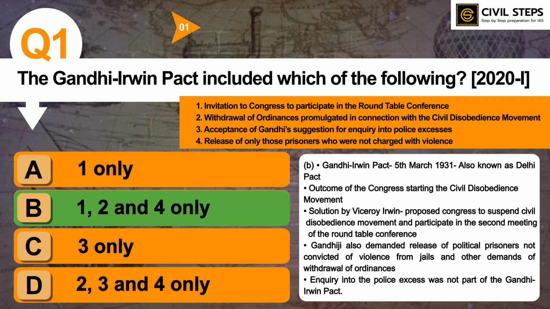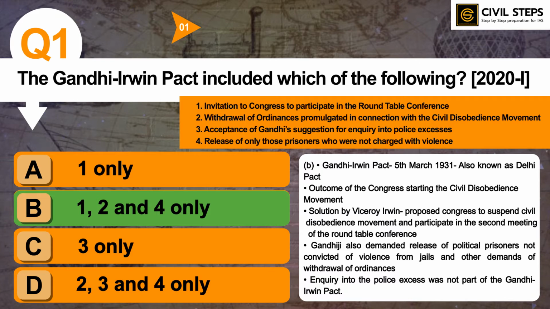And Gandhiji also demanded release of political prisoners not convicted of violence from jails, and other demands such as withdrawal of ordinances. So inquiry into the police excesses was not part of the Gandhi-Irwin Pact. So the answer is option number B, 1, 2 and 4 only.